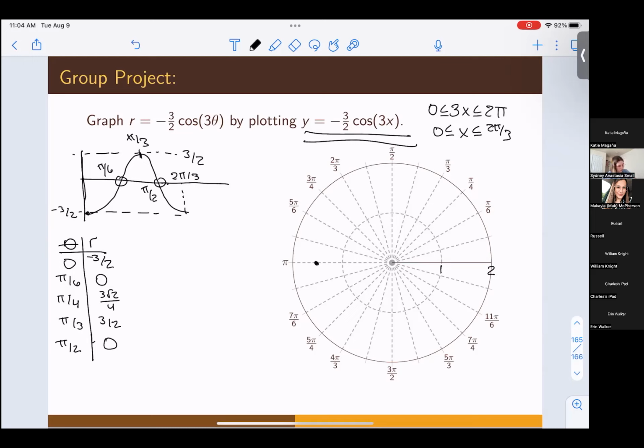At pi sixths, we have a radius of 0. So rotate around pi sixths. We don't even need to think about that because we're just at the pole.